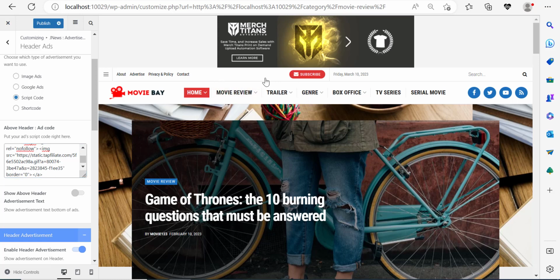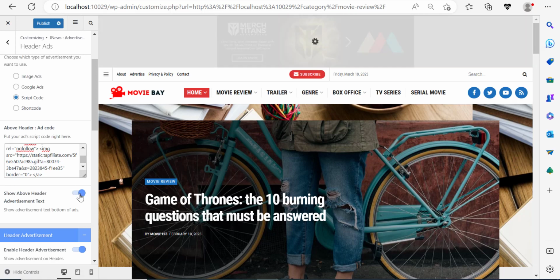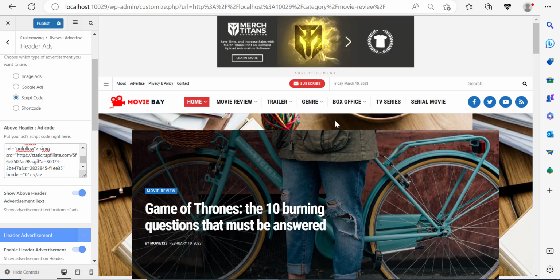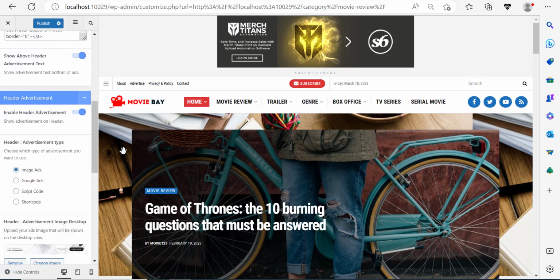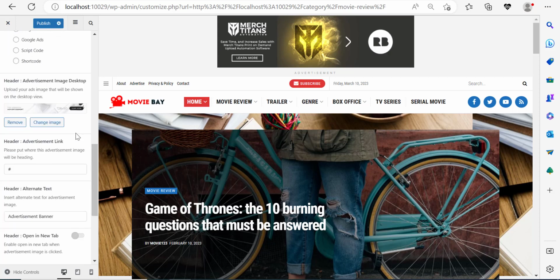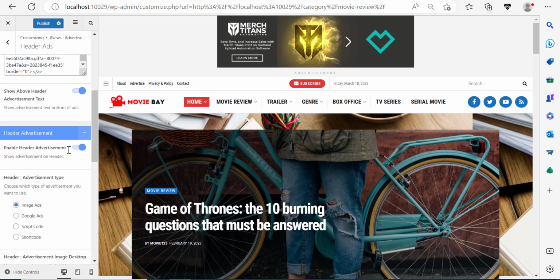Now, I see that there is no distance between the top bar and the ad. It looks a little bit cramped up. So I'm going to click show above header advertisement text. So it's going to show an advertisement text over here, just enough to separate this from the bottom. And I'm going to scroll down just a little bit over here. And what I want to do here, I can actually enable more ads. So let me just scroll down, enable header advertisement.